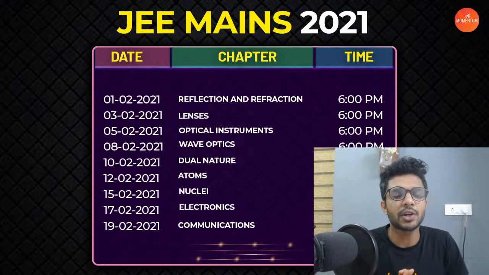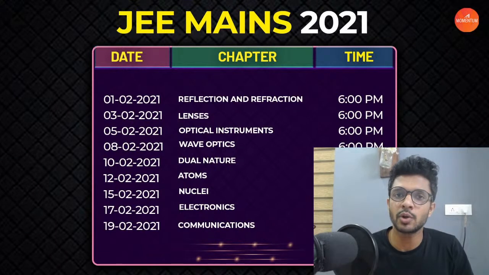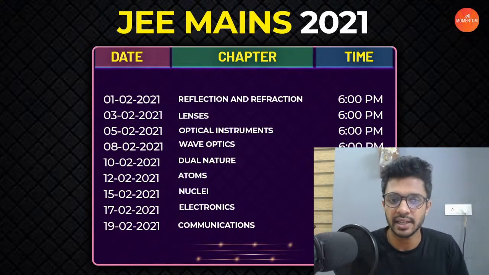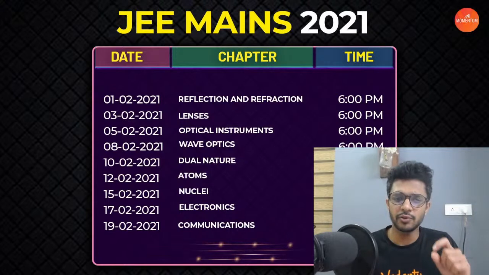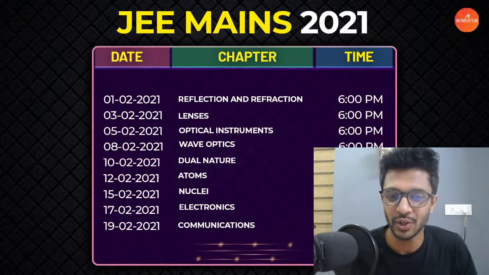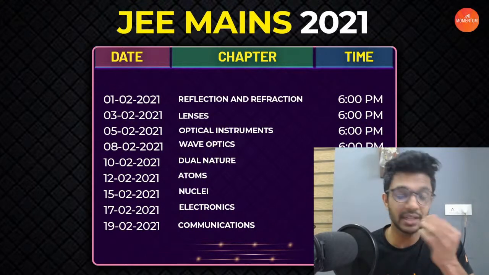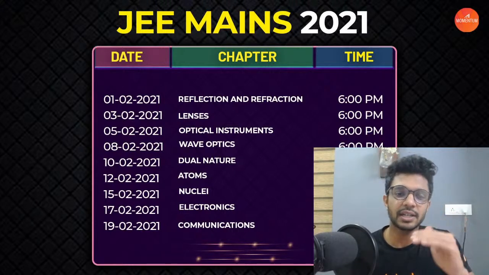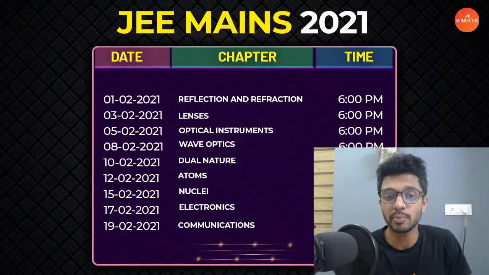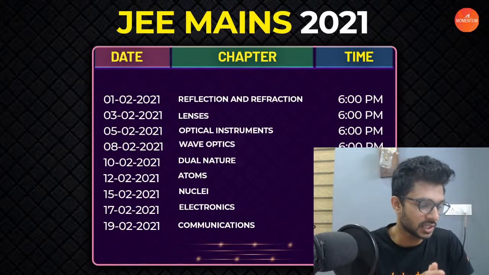So, if we talk about the topics that we have completed, we have covered all the topics from the part 1 book of NCERT 12th standard, right? And from the part 2 book, we have completed till atoms, and today we are going to complete with that amazing topic of nuclei, which is actually a part of modern physics, you all know. Which means mostly you won't be listening to the word nuclei all the time as a chapter, because you will be listening to it as modern physics, because modern physics is a combination of dual nature, atoms and nuclei, but each chapter has its own importance. That's why we took it separately and thought of discussing each topic together.